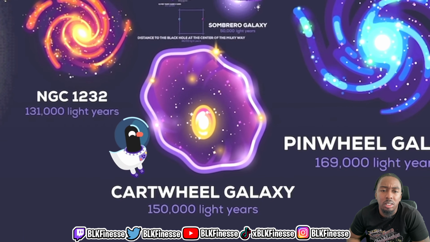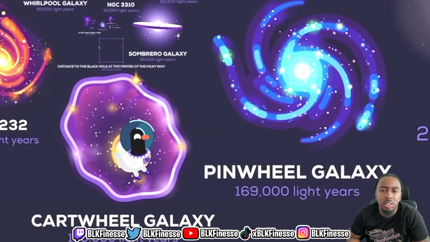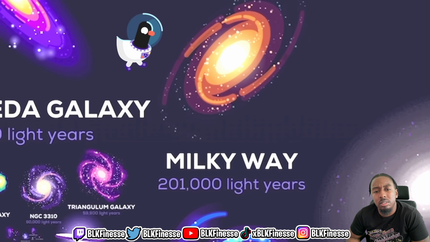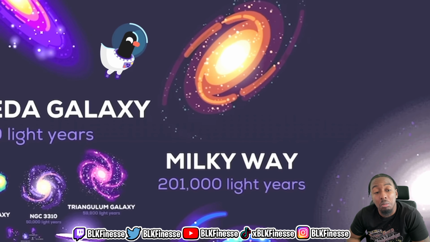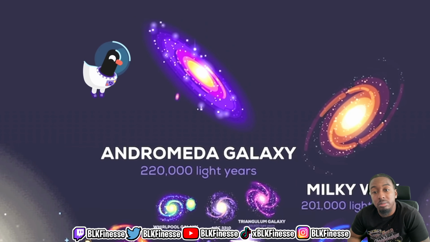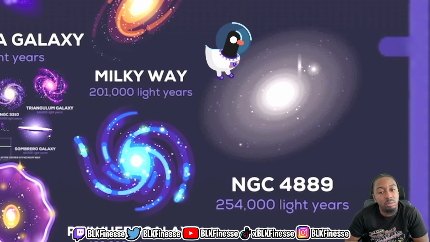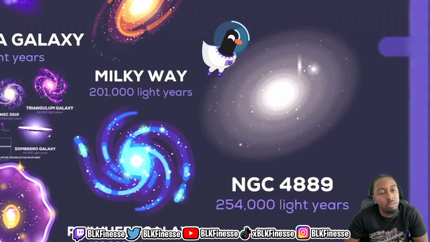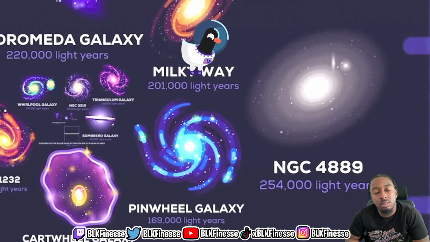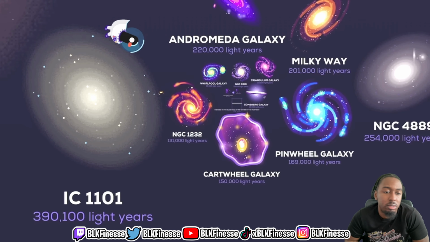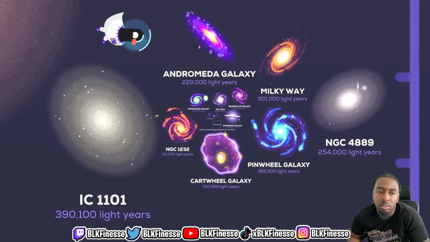Cartwheel Galaxy, 150,000 light years. Pinwheel Galaxy, 169,000 light years. Milky Way, 201,000 light years. Andromeda Galaxy, 220,000 light years. NGC 4889, 254,000 light years. A massive elliptical galaxy located in the Coma cluster. IC 1101, 390,100 light years. Largest known galaxy with billions of stars.